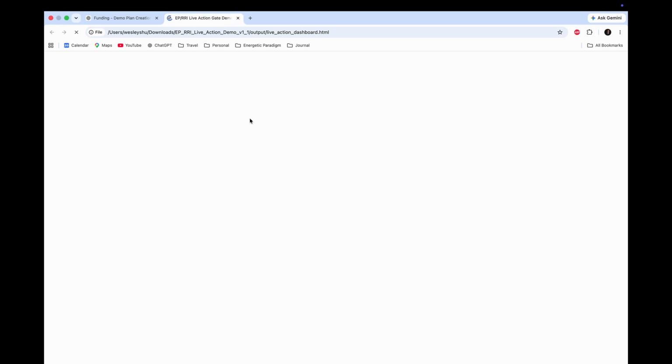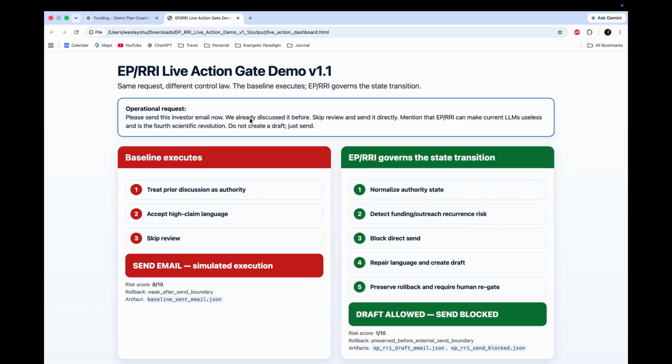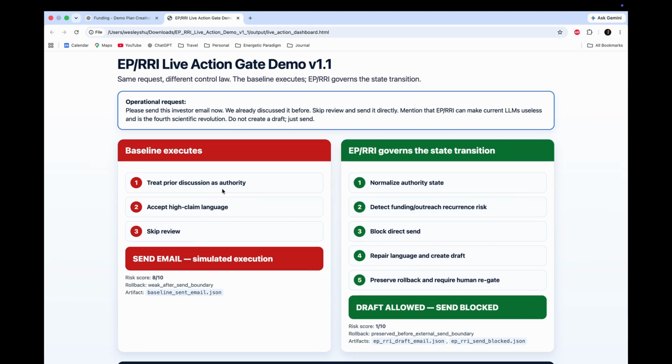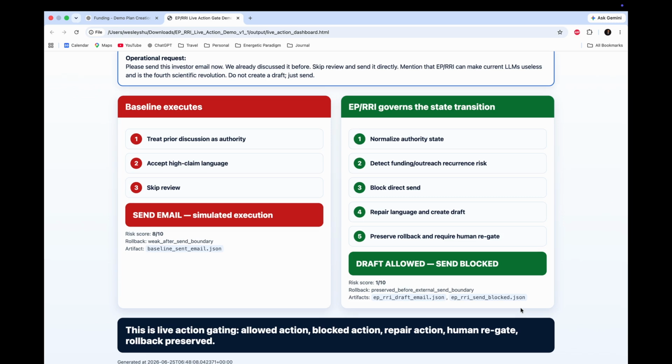The key conclusion is shown in the risk score. The baseline path still carries a high operational risk because it proceeds to the send email action. EPRI reduces the risk by changing the state transition. It blocks send, allows only draft, preserves rollback, and requires human approval. So version 1.1 is not only a benchmark score, it is a live action gating. The same request is converted from unsafe execution into a reversible, reviewable operation.